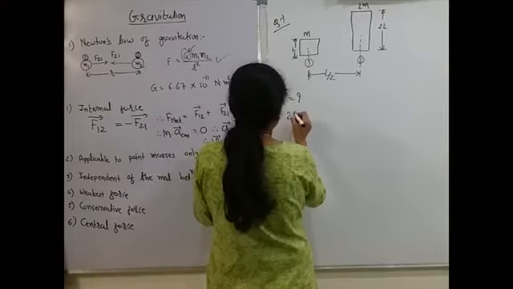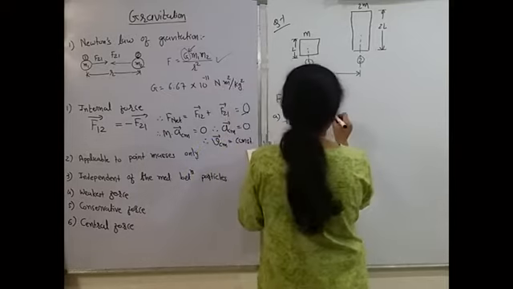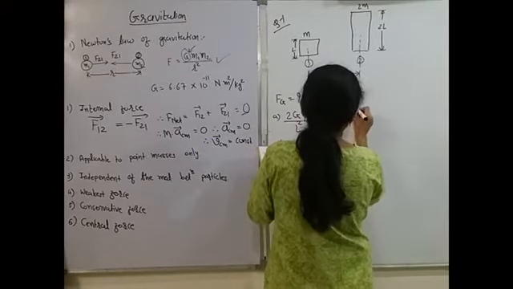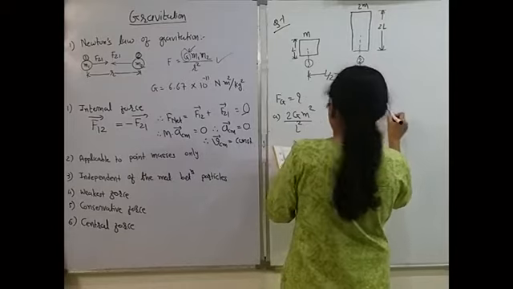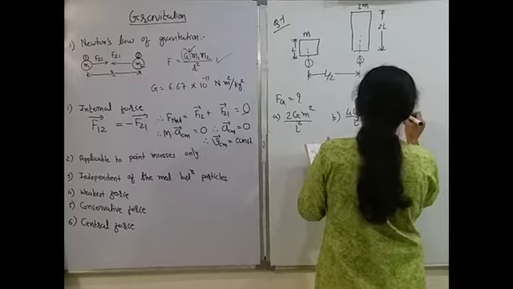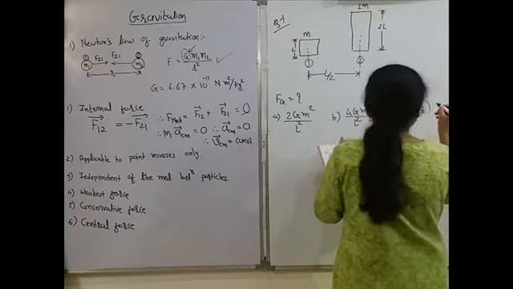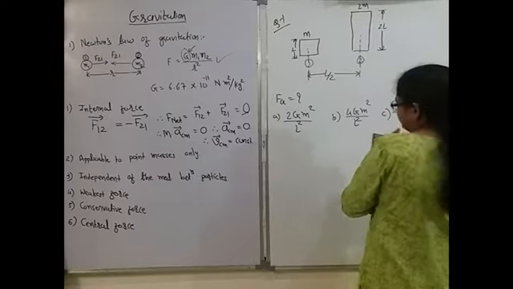Option A is 2gm square by L square. Option B, 4gm square by L square. Option C, 8gm square by L square. And option D, 16gm square by L square.